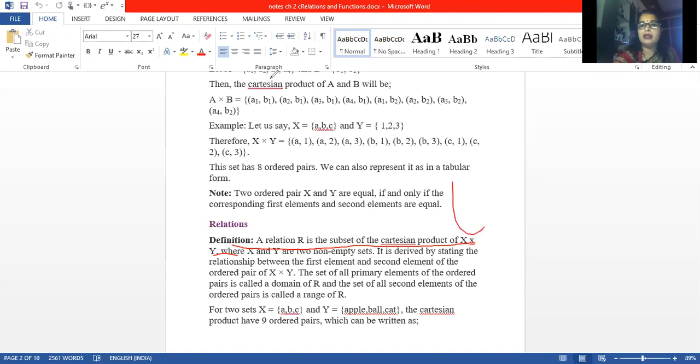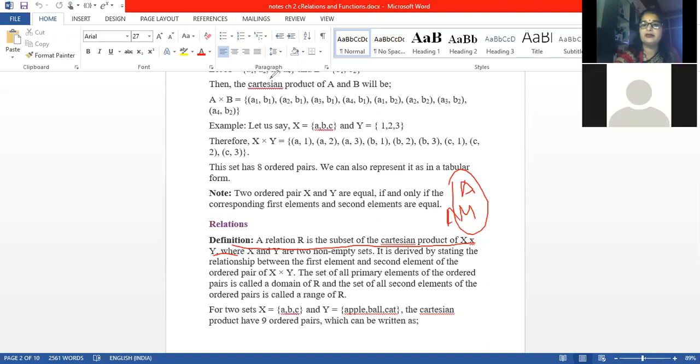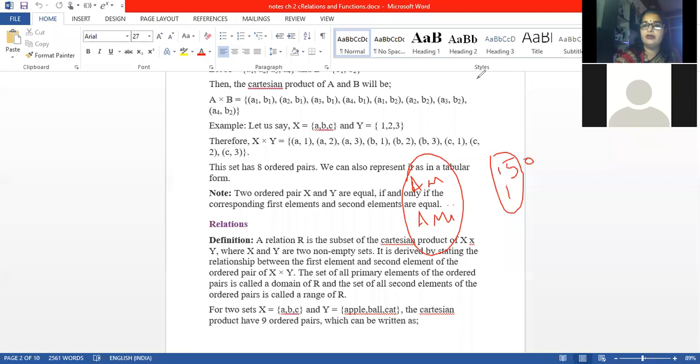I'm writing only Aman, and for Amisha I am writing AM. Sorry, it's difficult. Here we have Aman, Amisha, AM I have written for Amisha. Just see, now we have 150 and 180.